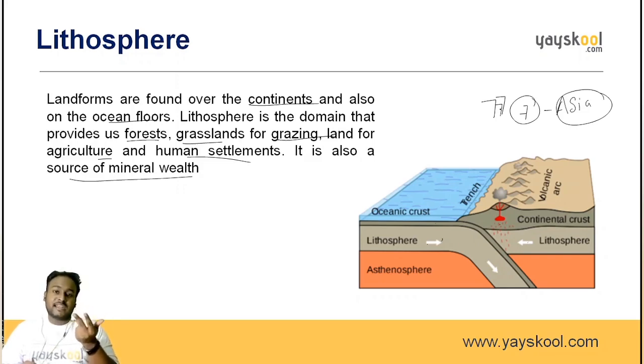Where do we feed our animals? We need grass for that. Where does the grass grow? On the land. And where do we find all this gold, rock, all the iron, steel? We all get this from the lithosphere only. So lithosphere is the basic domain where we get all these things.